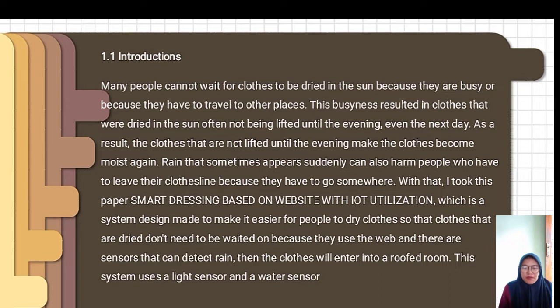I took this paper, Smart Clothesline Website with IoT utilization, which is a system design made to make it easier for people to dry clothes, so that clothes being dried don't need to be waited on because they use the web and there are sensors that can detect rain.